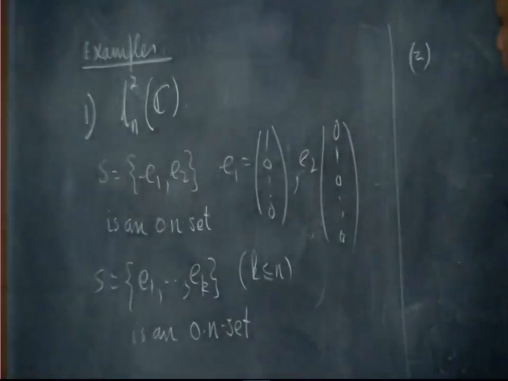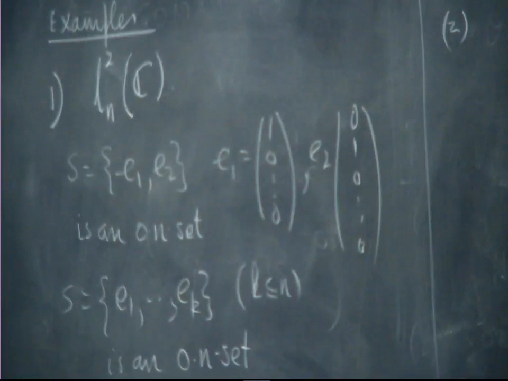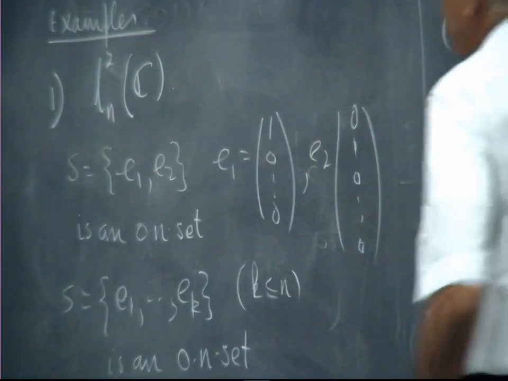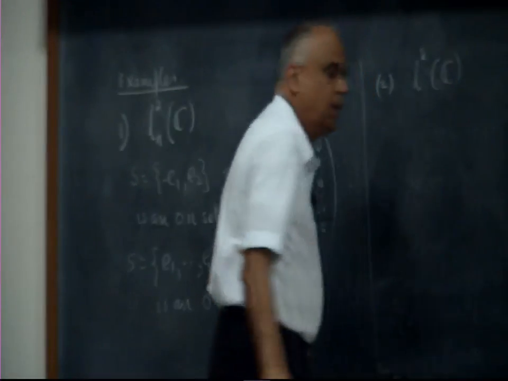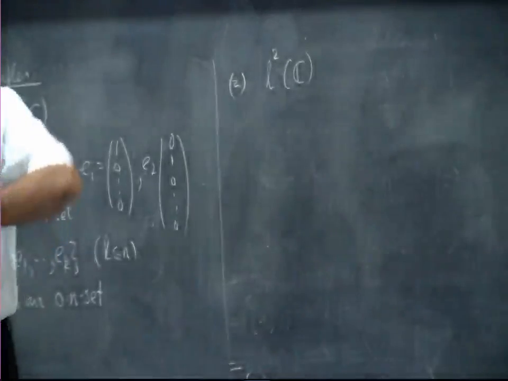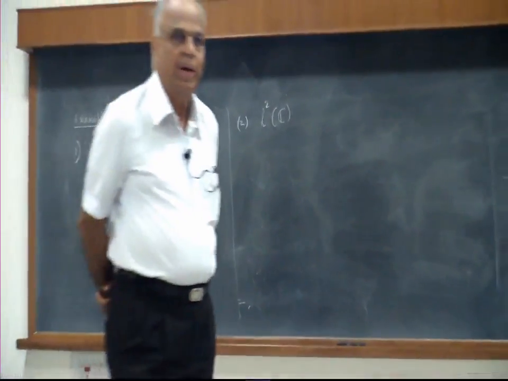Second, this is the case where we have a finite set; we have given an example of a finite orthonormal set. Now let us take L2. What is L2 of C? It is all sequences such that the sum of the squares of the components is finite.